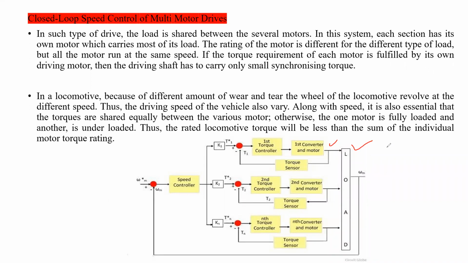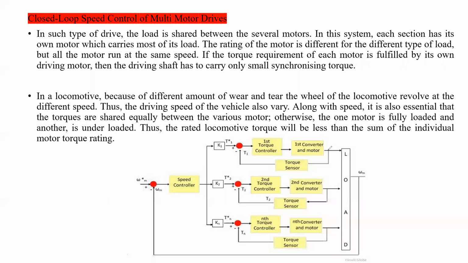So here, this is the first motor torque controller, this is the second motor torque controller, this is the third motor torque controller. Clear? So here we are taking a closed loop system for the first motor.